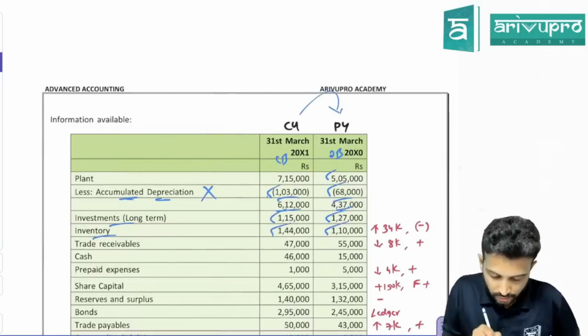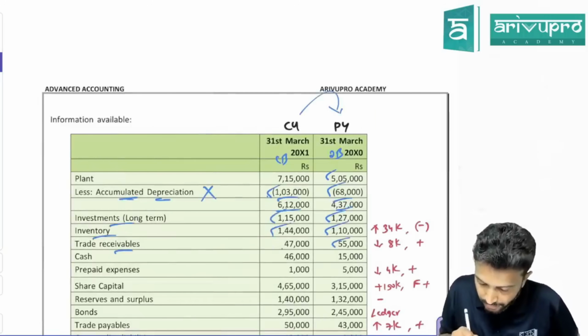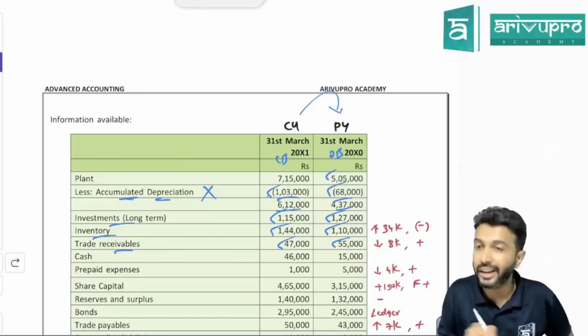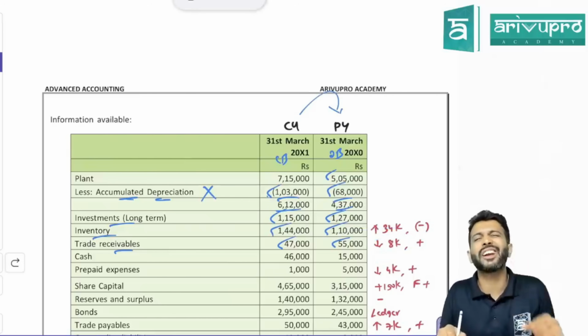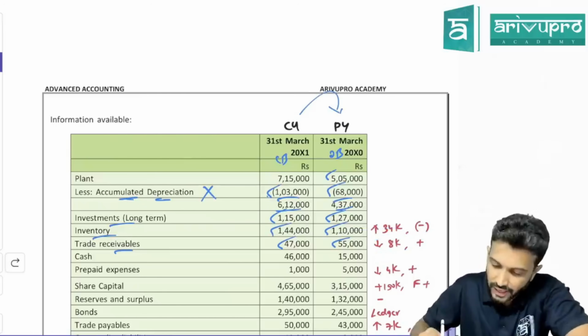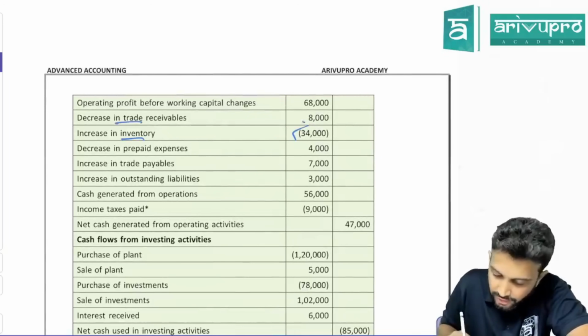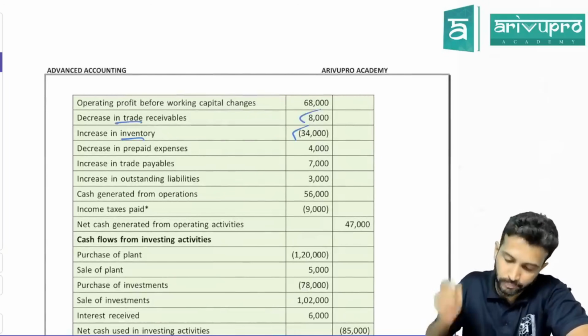All right. Next is our trade receivables. Opening is 55, closing is 47. So trade receivable has reduced by 8,000. Reduction in trade receivable means plus. Check if they added 8,000. Yeah, decrease in trade receivables, they've added 8,000.